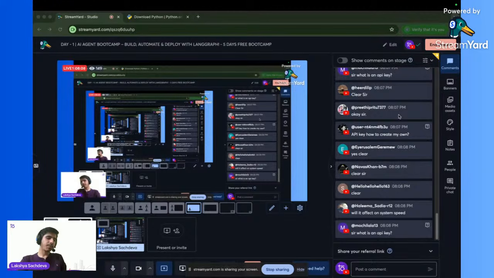What is an API key? An API key is used when we are accessing something external, like when I want to access some kind of LLM. So how can I access that LLM online? What I'm going to do is take some kind of key through which I can access that particular LLM with my own ID. So that is a basic definition of an API key.